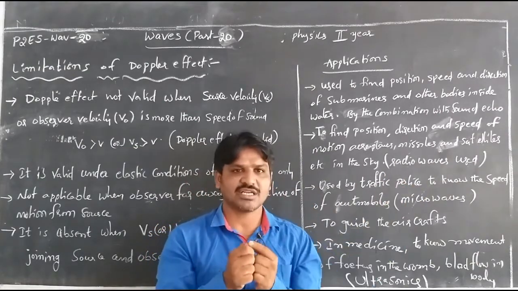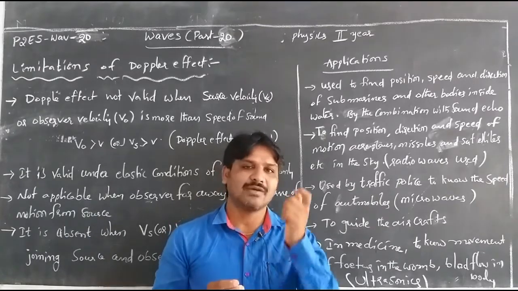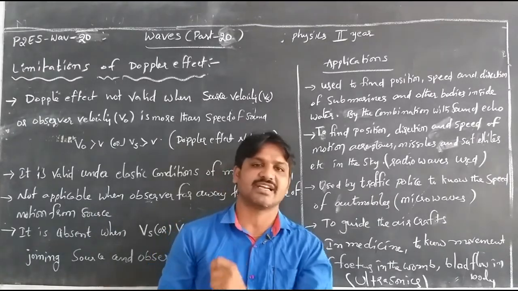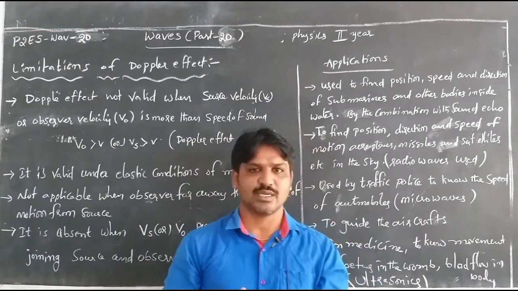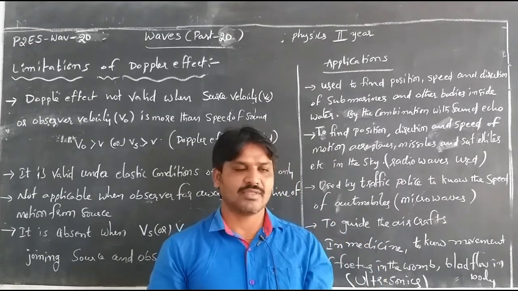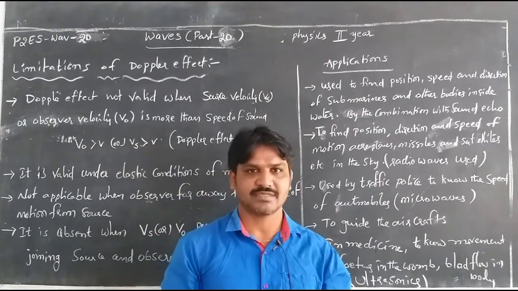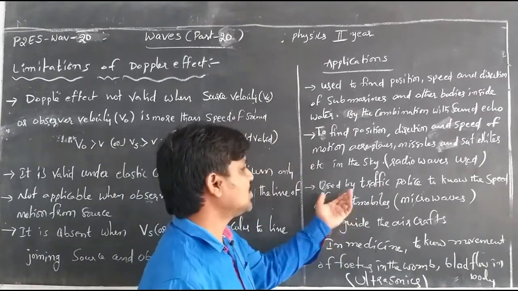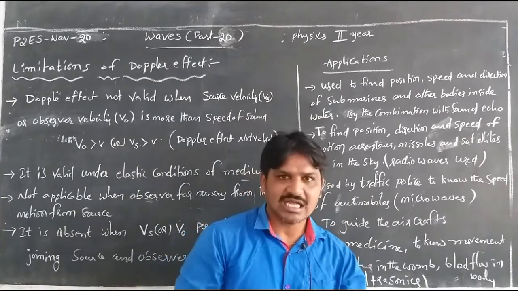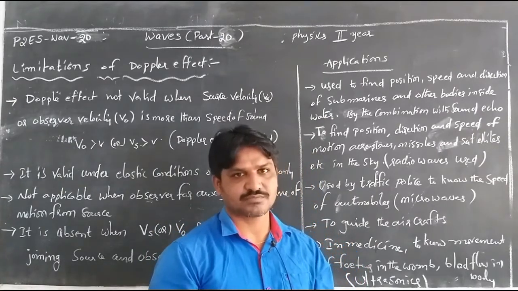Then, due to the reflection, you can find out the velocity and the speed of that automobile. The traffic police can do this by applying the Doppler effect to microwaves. So it is used by the traffic police to know the speed of automobiles.